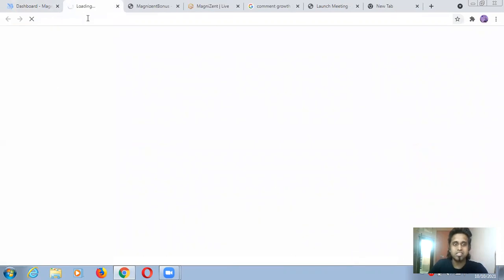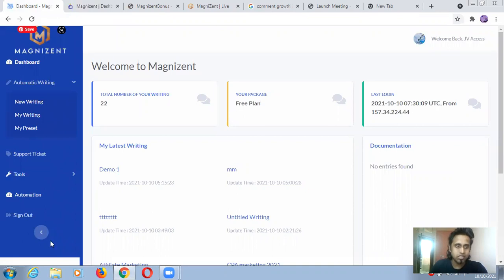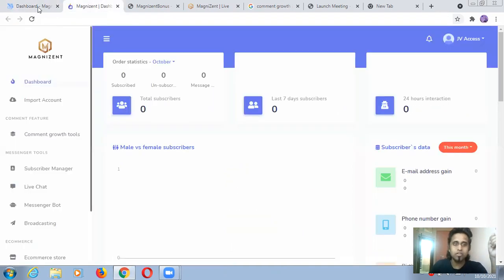the second dashboard will open for the automation only. So what type of automation? Chatbot and marketing messenger automation you are going to get inside this. See, import account: you can import your Facebook account, and comment grow tool. Actually we will discuss each and every one of these features, but before that we need to discuss the features in dashboard number one. This dashboard number two we will discuss later.